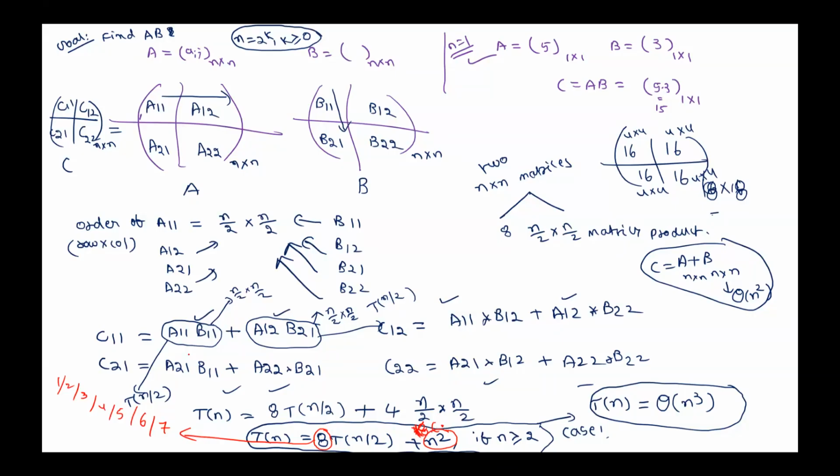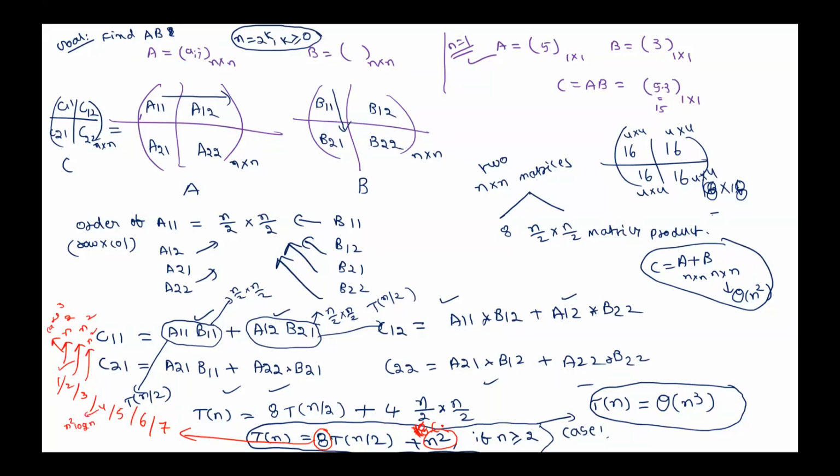Okay. So now number of sub problems, if it is 1, what is the total time it takes by case 3 of master theorem? n square. If number of sub problems is 2, again case 3, n square. If number of sub problems is 3, case 3, n square. If number of sub problems is 4, case 2, it becomes n square log n.